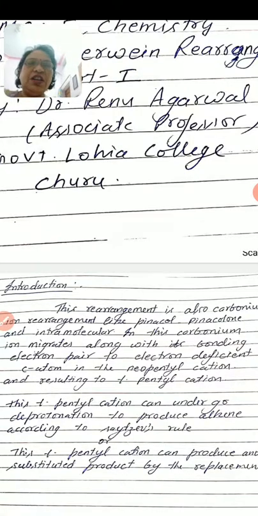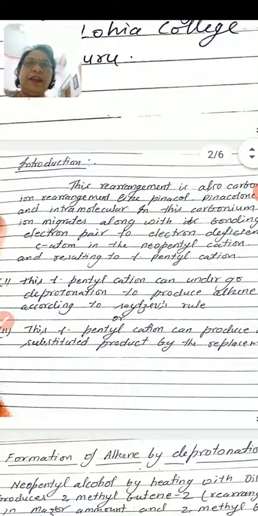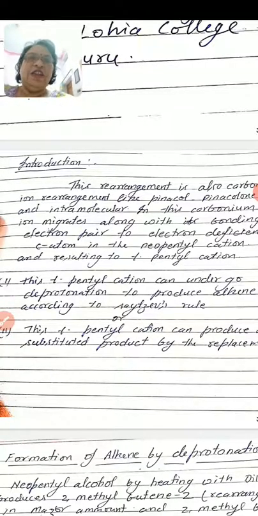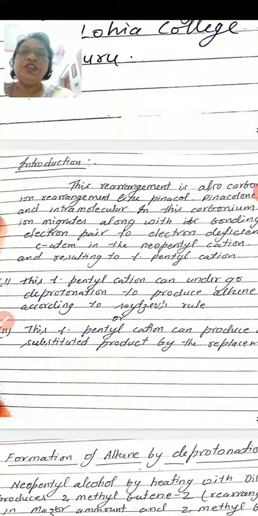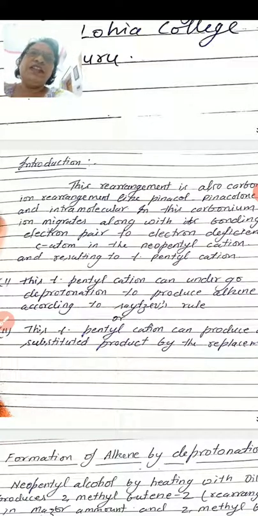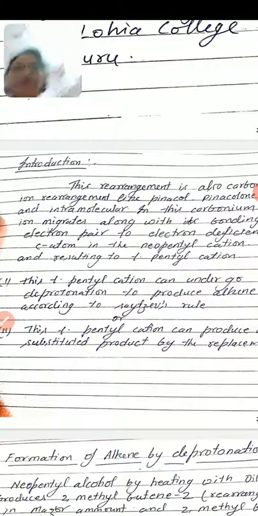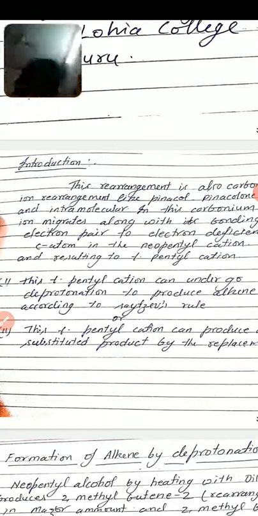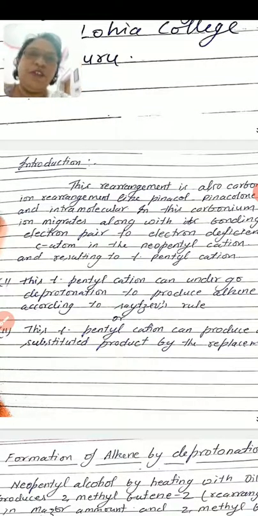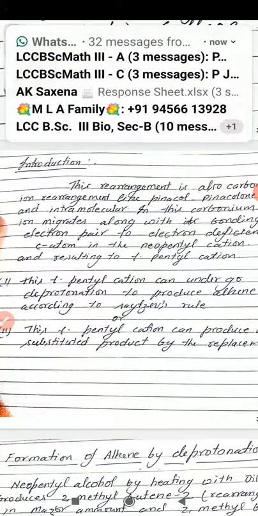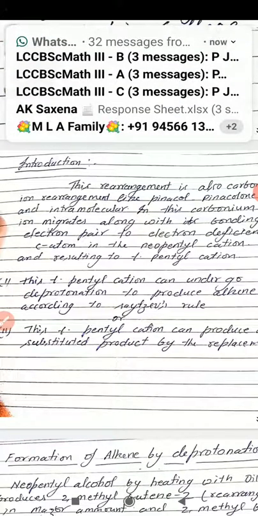Now, this tertiary pentyl carbonium ion undergoes deprotonation to produce alkenes according to the Saytzeff rule. As you know, the Saytzeff rule says the alkene produced will be the more substituted one.